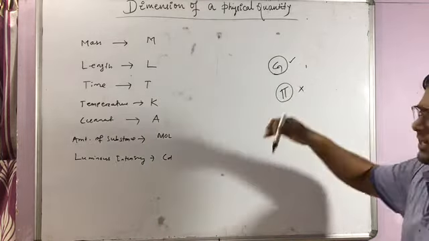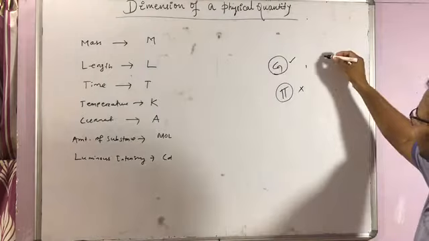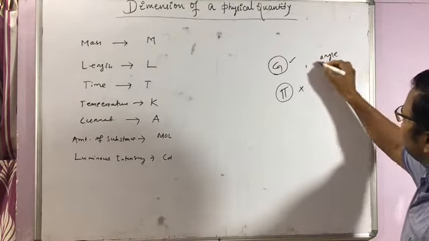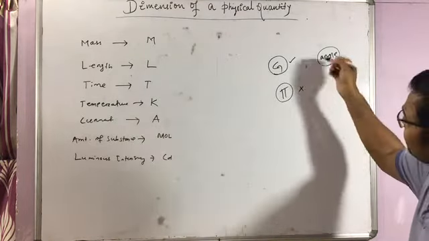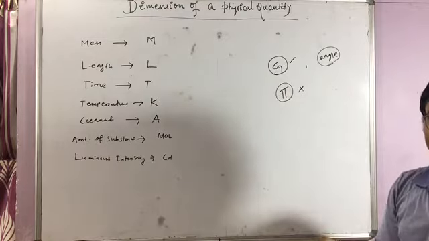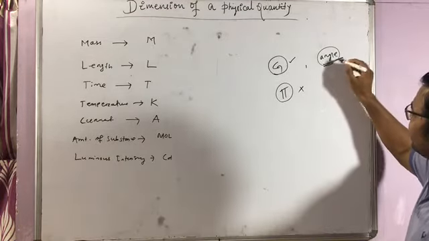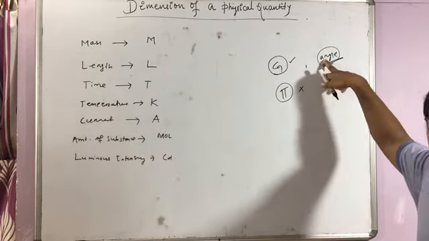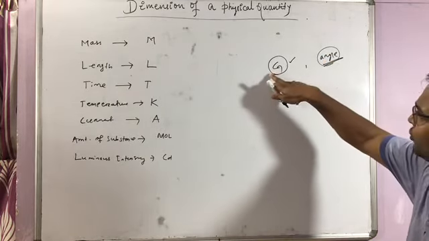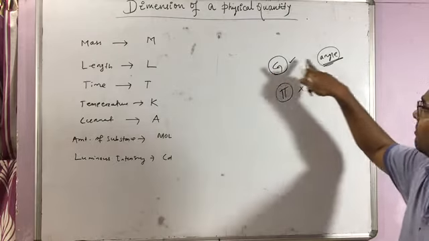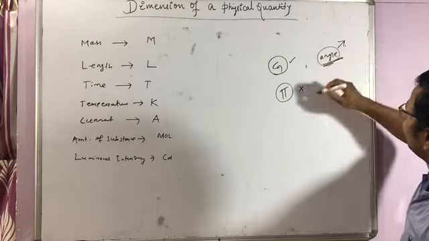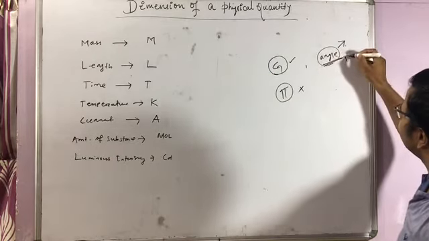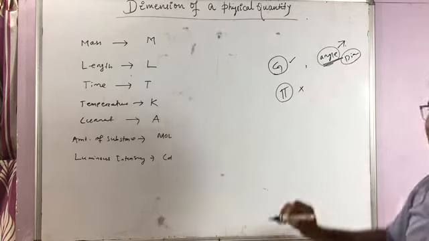Now you can take another example, like angle. Angle is a physical quantity, just like G. Angle means plane angle or solid angle, both. Angle is a physical quantity, just like your universal gravitational constant. But angle, though it's a physical quantity, is dimensionless. Clear?